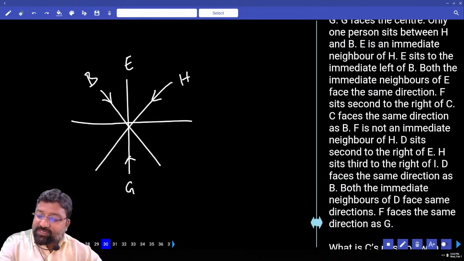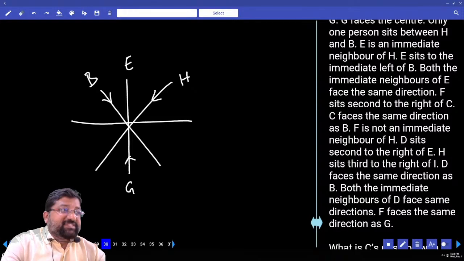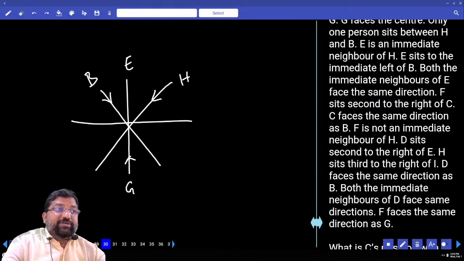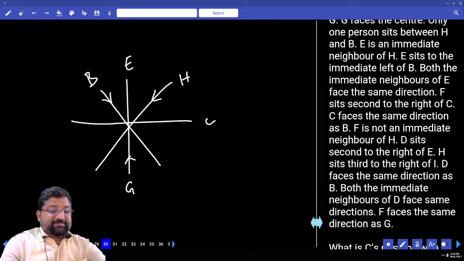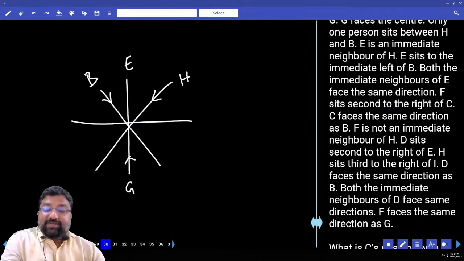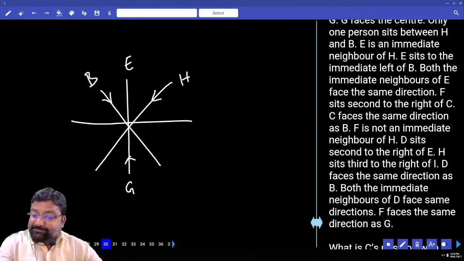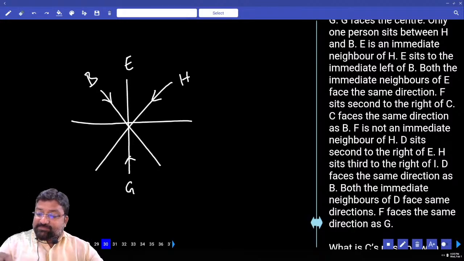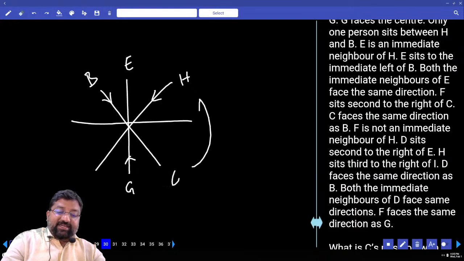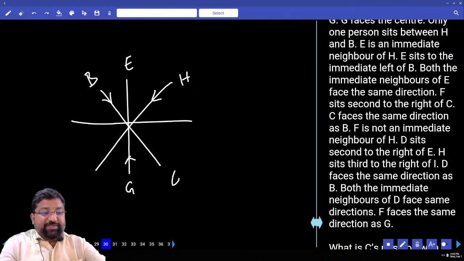F sits second to the right of C. C faces the same direction as B. Second to the right of C, I can't take C here. Enduku, second place lo evaru undali? F undali. C ikkada kuda teeskolem. Then C has how many possibilities? Two possibilities. But he's clearly telling us the direction of C. C is facing the same direction as B, and B is inside. If I put C here, second right will be this, not at all a possibility. Then how many possibilities?